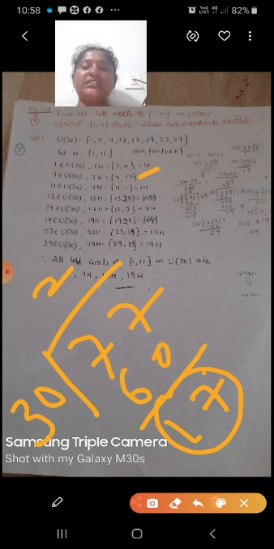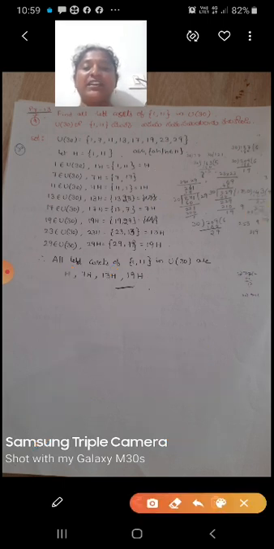In that same way we can find all the left cosets. So 11 belongs to U(30). 11H equals {11, 1}. 13 belongs to U(30). So 13H equals {13, 23}. 17 belongs to U(30). 17H equals {17, 7}. 19 belongs to U(30). 19H equals {19, 29}. 23 belongs to U(30). 23H equals {23, 13}. 29 belongs to U(30). 29H equals {29, 19}.